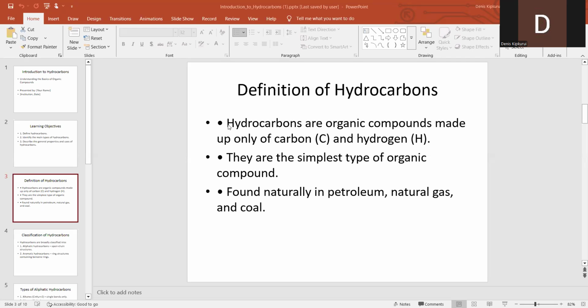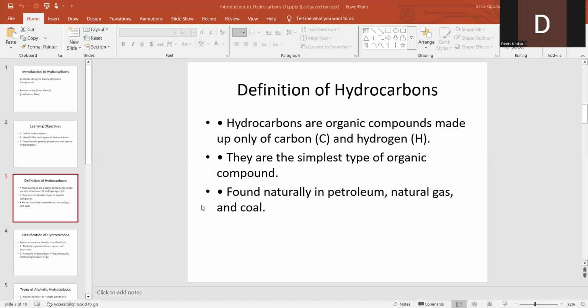So before you purchase anything in the market, remember to check. Okay, so let us continue. We are told hydrocarbons are organic compounds made of carbon and hydrogen. They are the simplest type of organic compound, and they are found naturally in petroleum, natural gas, and coal. So natural gases, petroleum, coal, and also some plastics we have been using here and there, like containers you use to fetch water, are made of carbon.